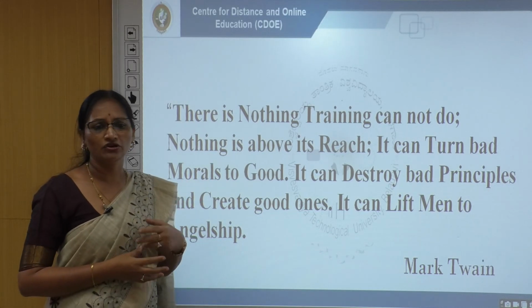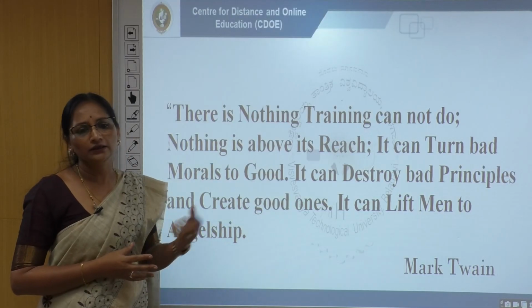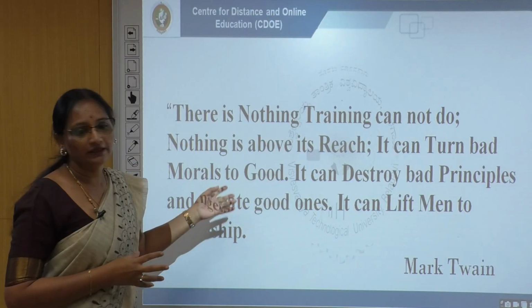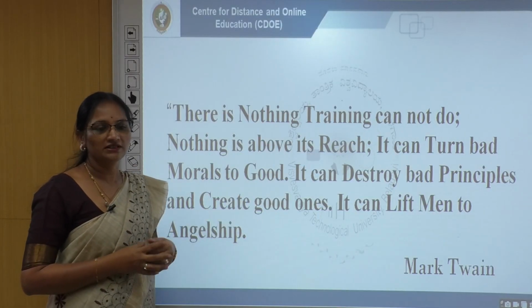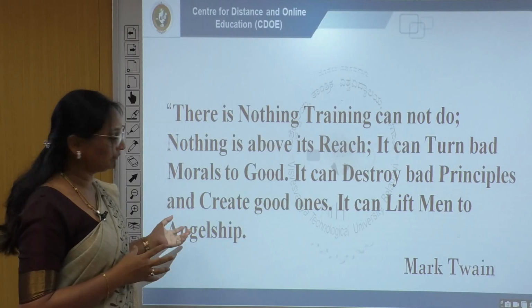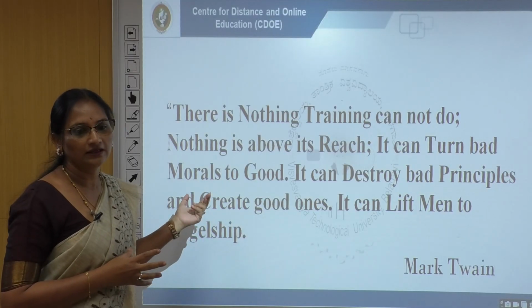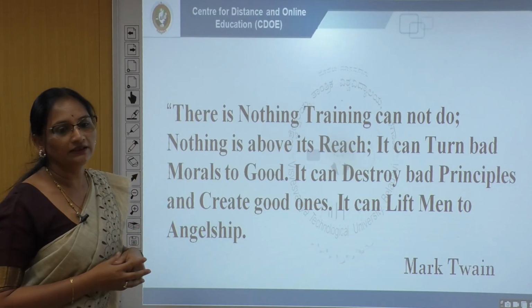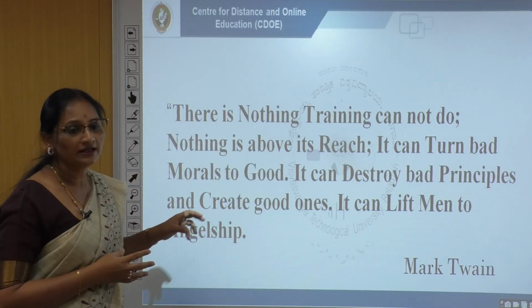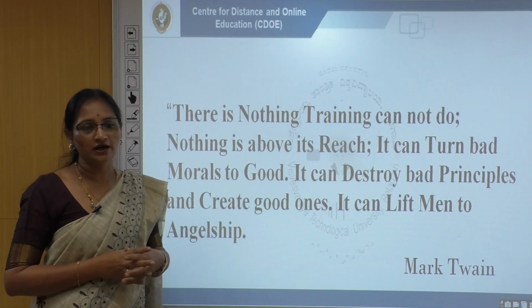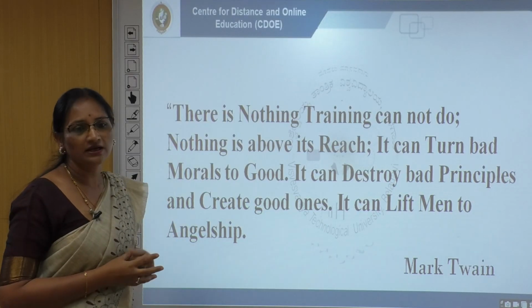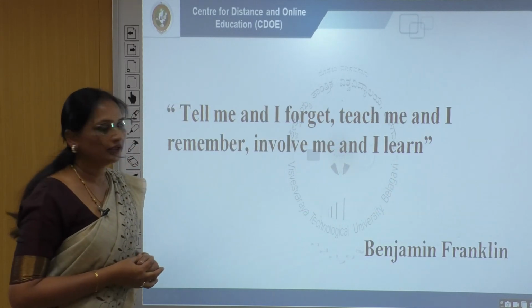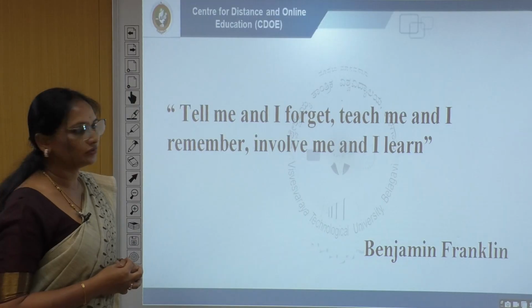Training can eliminate all the bad things and create a new and very expected atmosphere for the organization. It lifts a person from being just a human being to becoming an angel. See how angels are different from other common people. So in this definition we can understand that everything can be changed according to our expectation by just making the training effective.